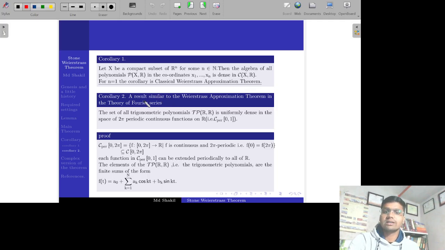And the second corollary is a result similar to the Weierstrass approximation theorem in the theory of Fourier series.